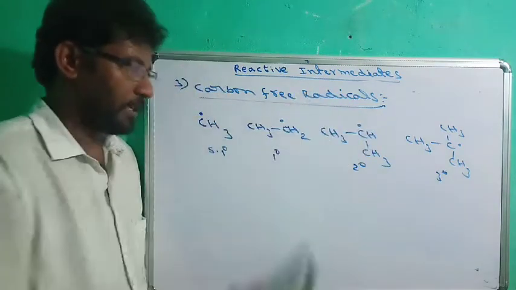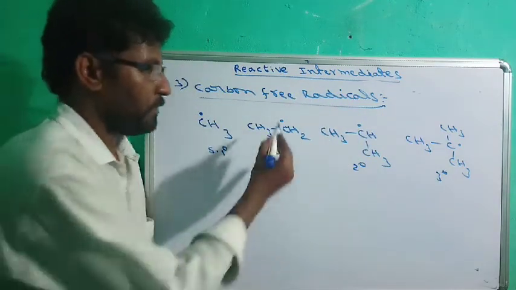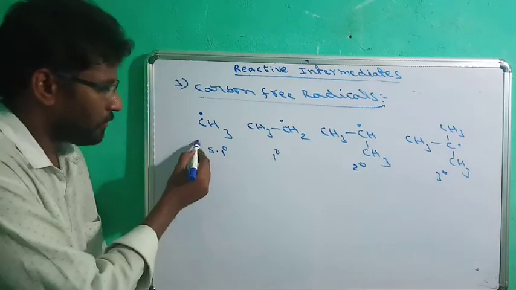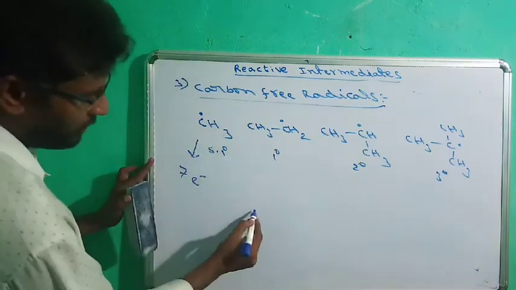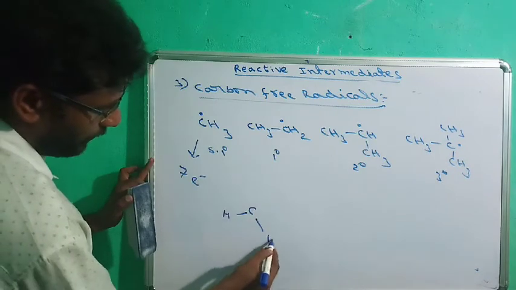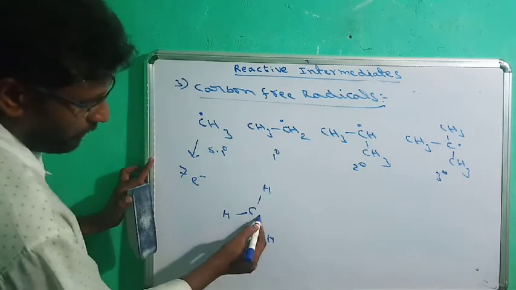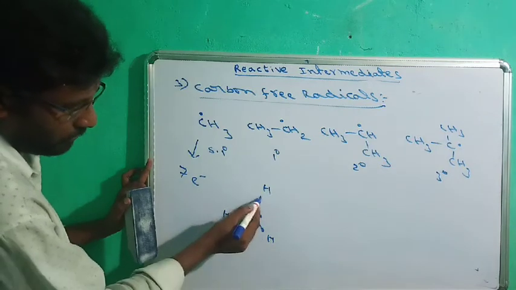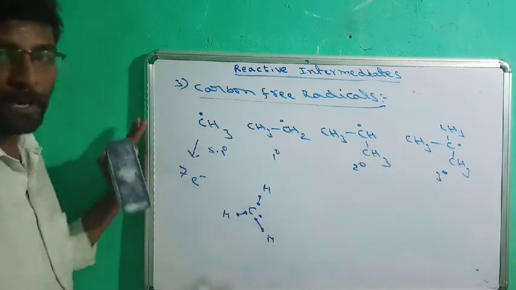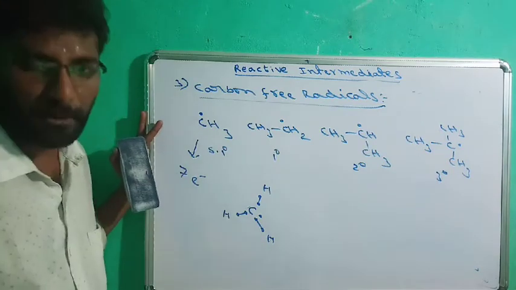Now in the carbon free radical, the carbon always contains 7 electrons. See this, in this C has 3 hydrogen atoms and 1 electron. One bond is equal to 2 electrons, which means the valence shell of carbon contains a total of 7 electrons.